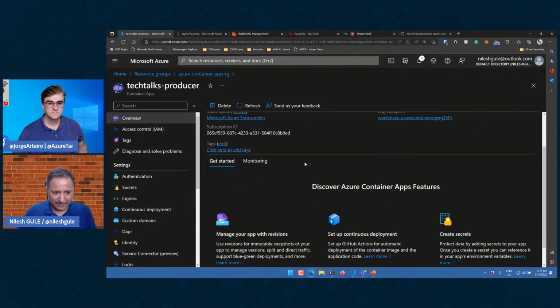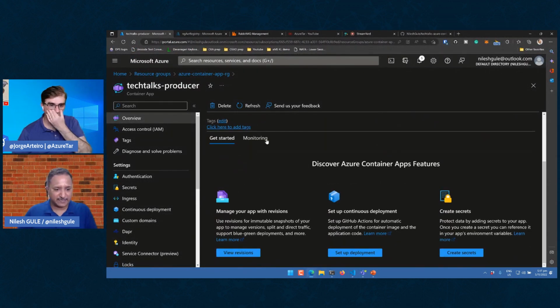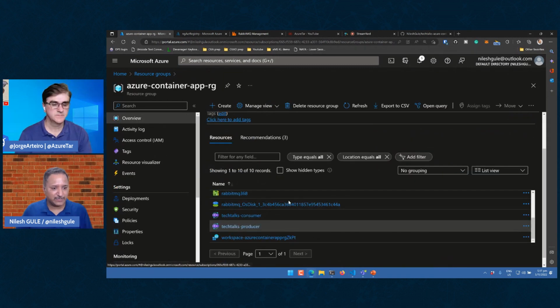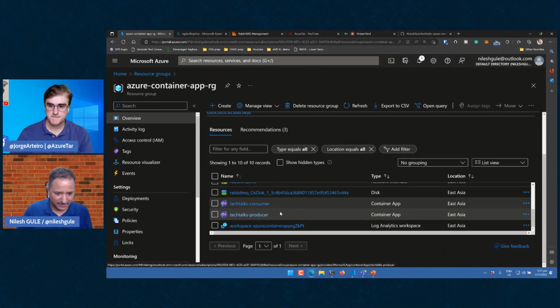And then we also get various other things like monitoring. There are things like revisions. We can create multiple versions of the same application and we can maintain multiple revisions. We can also set up a CI/CD pipeline using GitHub Actions. We can do an integration with GitHub Actions using this. We can also create secrets. So we will look at the secrets part because we will be using secrets a little later.